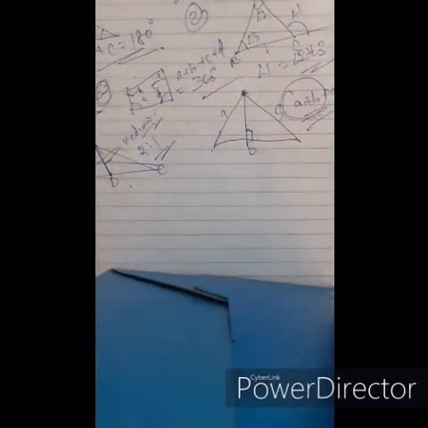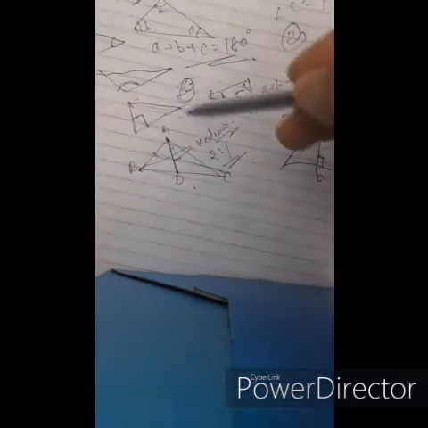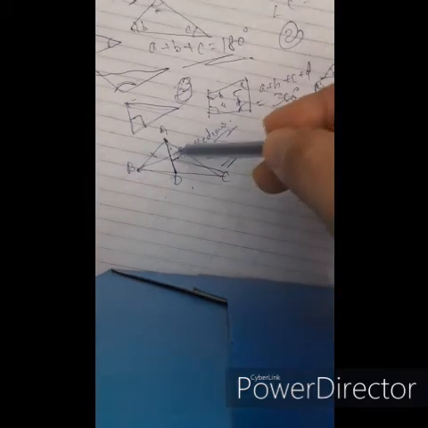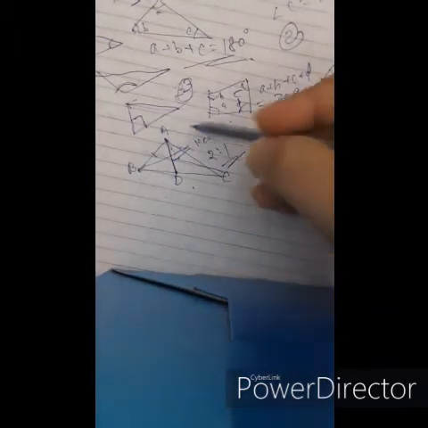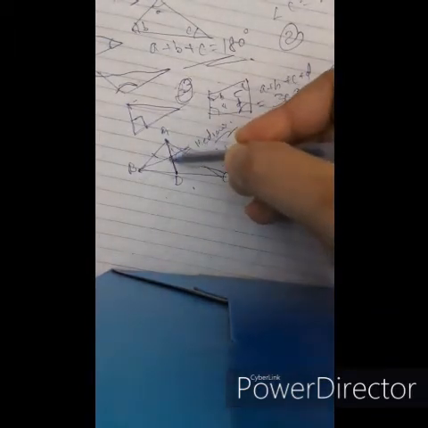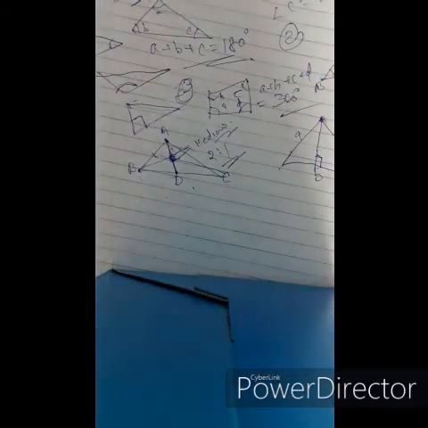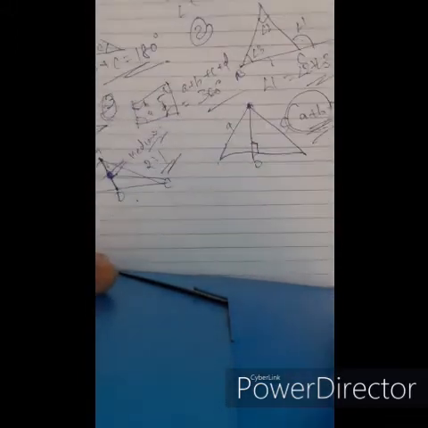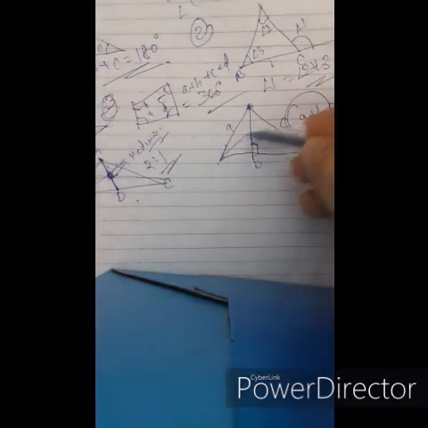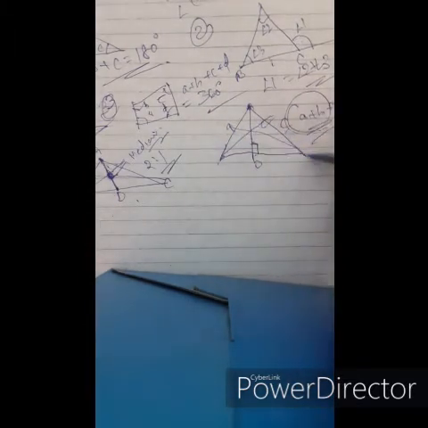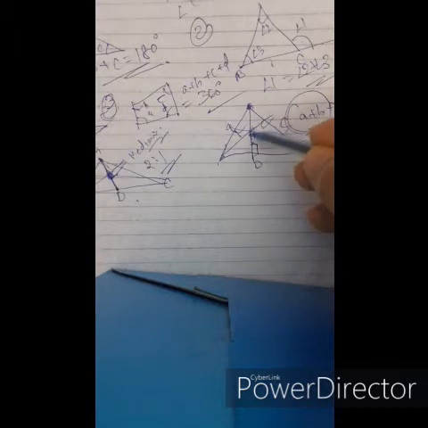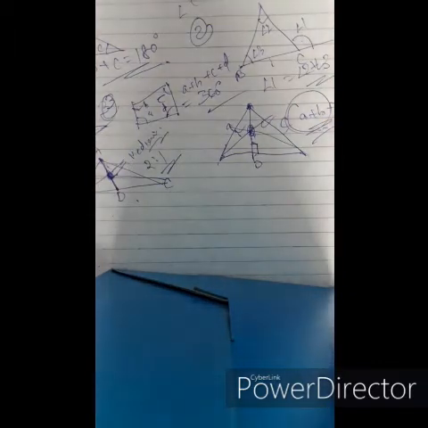And always remember, the point of intersection of the medians is called the centroid. If three medians intersect, then the point of intersection of the medians is called the centroid, and the point of intersection of the three altitudes of a triangle is known as the orthocenter of the triangle. Centroid and orthocenter.